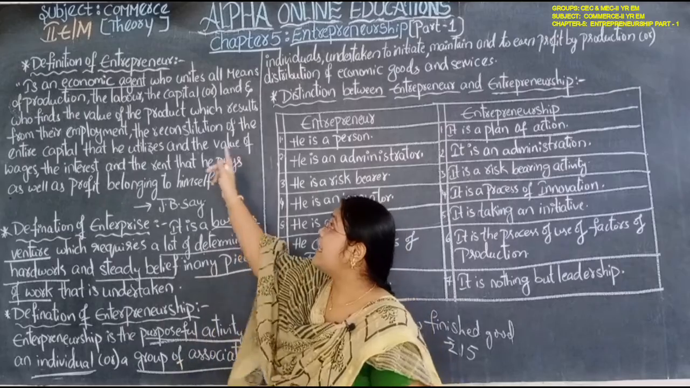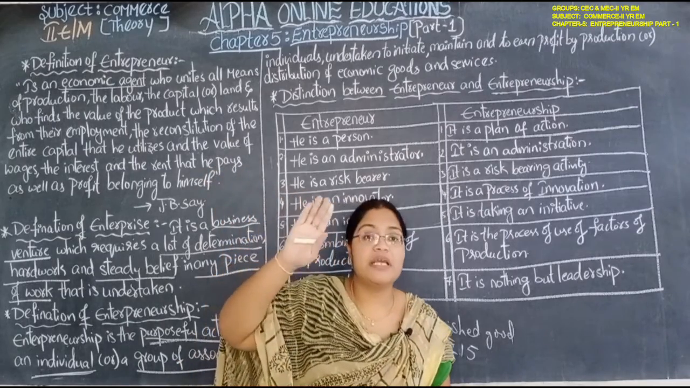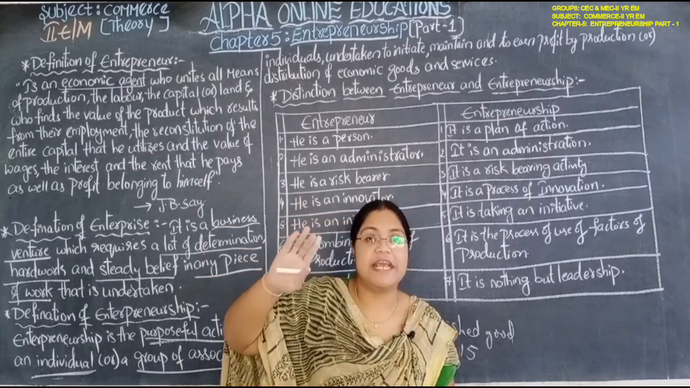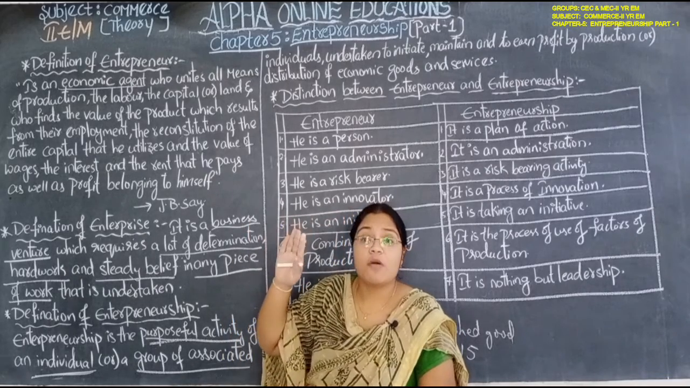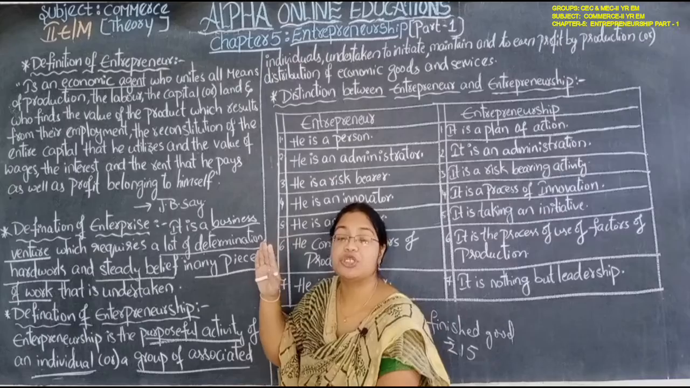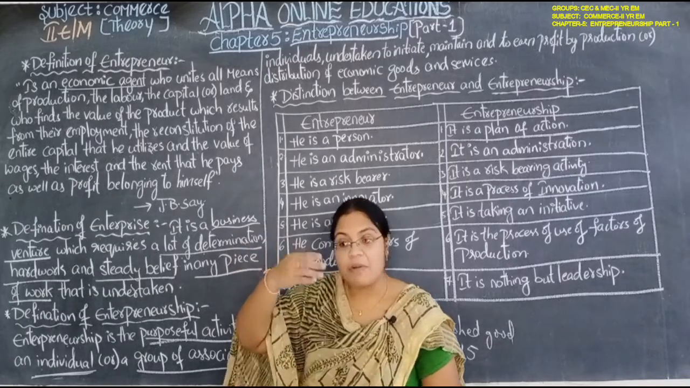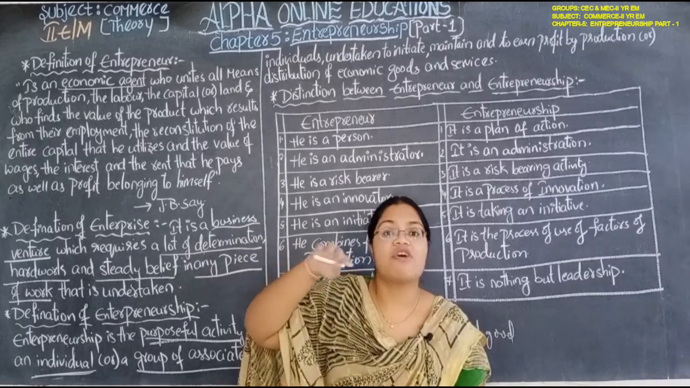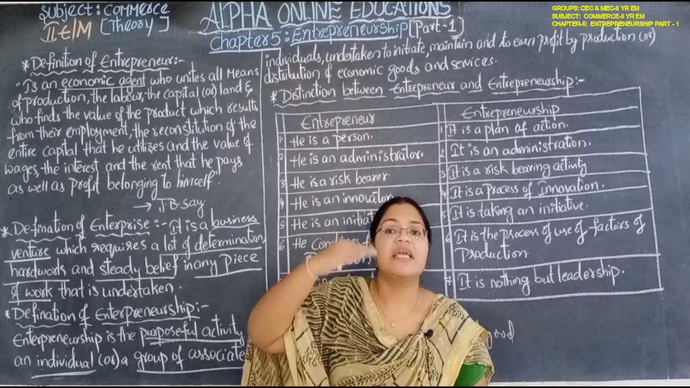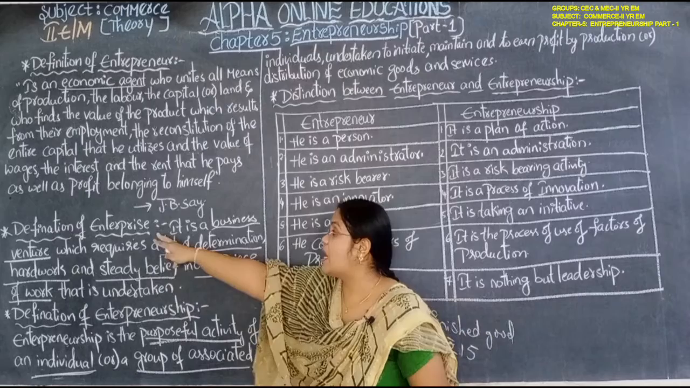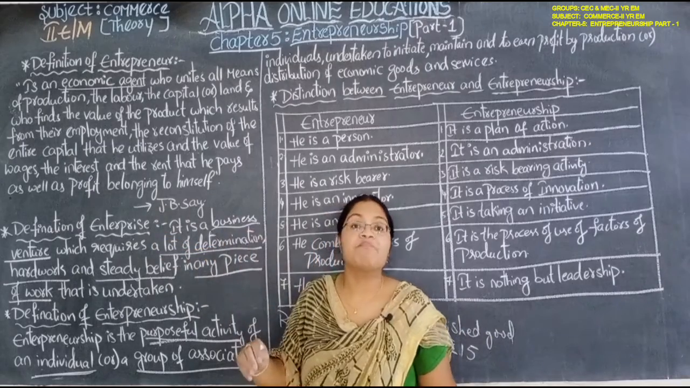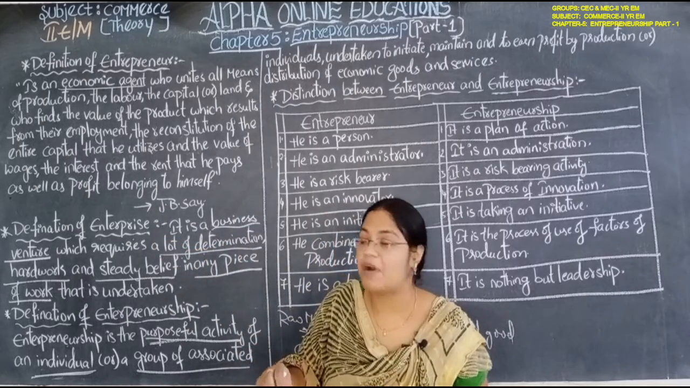So what does entrepreneur mean? The entrepreneur is a human being, an economic agent. His motive is to earn profit. He will bring all the factors of production to one place and he will start the business. The business he starts is known as the enterprise.